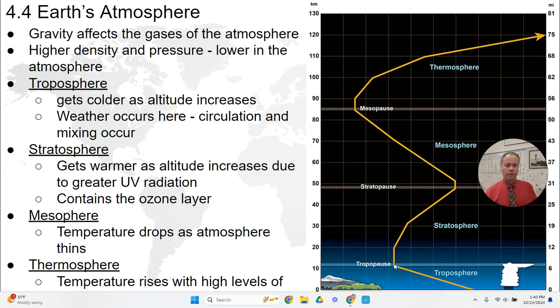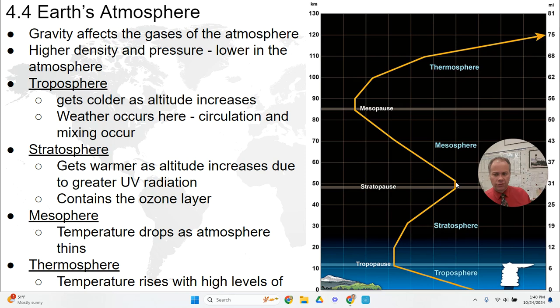As we move up into the next layer, the stratosphere, the boundaries between layers are called pauses. The tropopause is between the troposphere and the stratosphere, then the stratopause, the mesopause, etc. As we continue higher into the stratosphere, the temperature actually gets warmer. That's due to the greater absorption of ultraviolet radiation. Less ultraviolet radiation is being filtered out. And this is where the ozone layer is found, which protects from ultraviolet radiation.